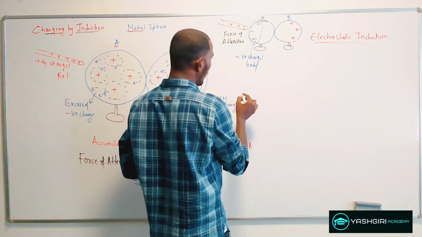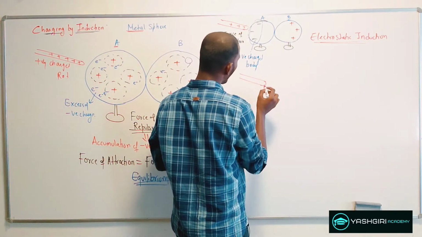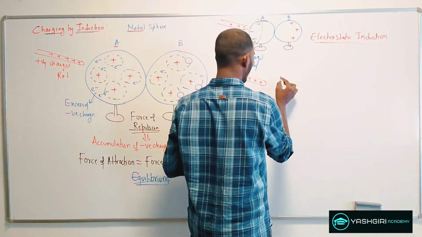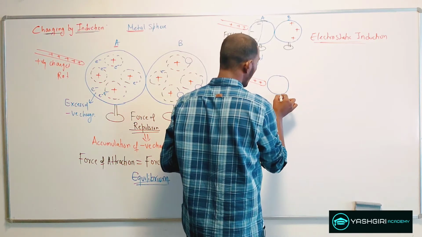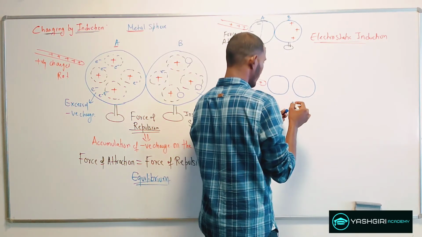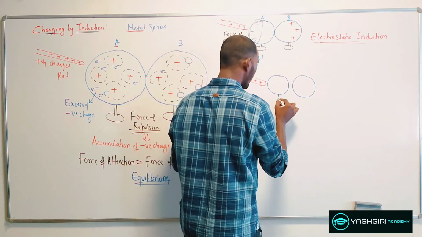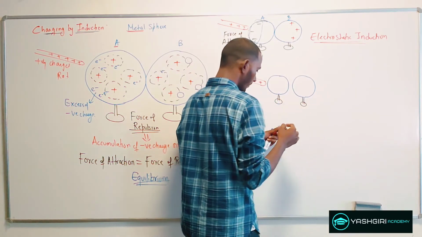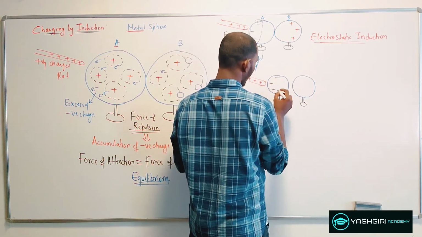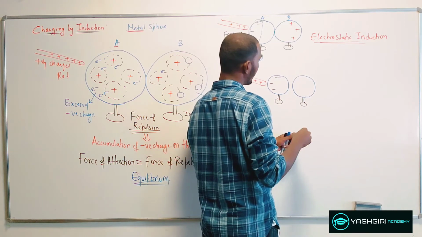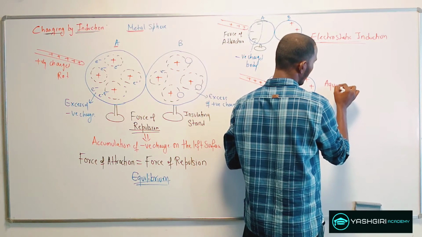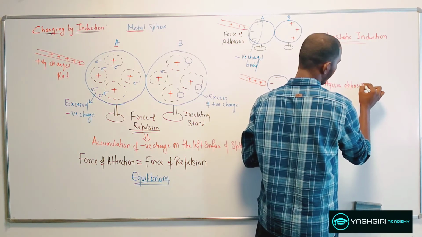Now suppose, holding a rod closer to the sphere A, you try to separate the spheres by a small distance d. In that case, you will see that both the spheres acquire opposite charges. So here this is sphere A and sphere B. Both acquire opposite charge.